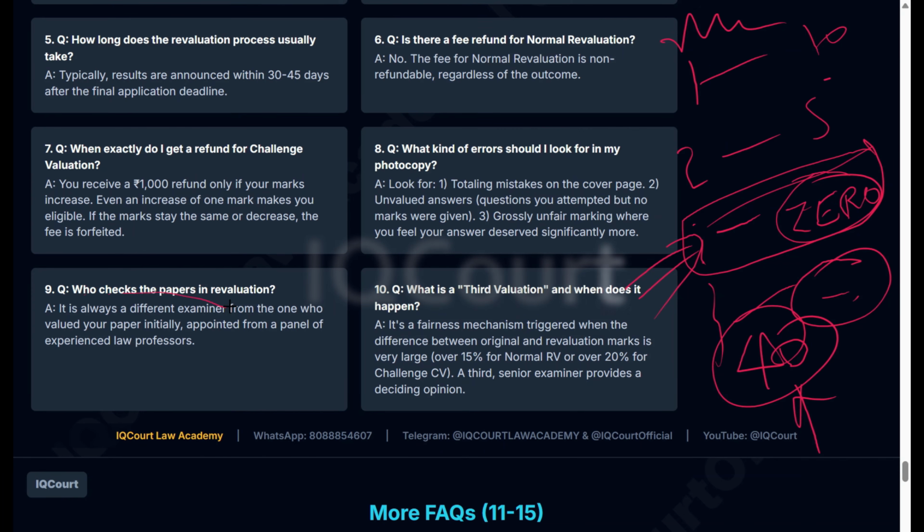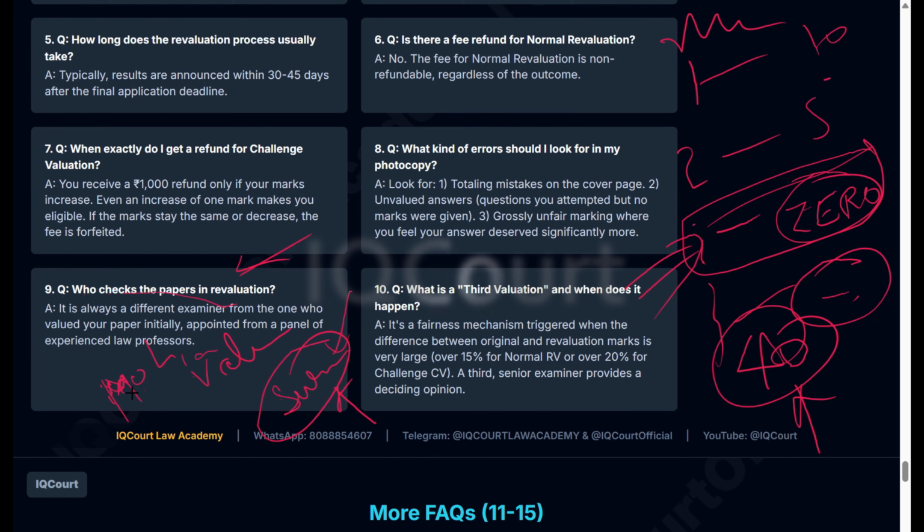Who checks the paper in the revaluation? For example, Mohan is the professor who did the evaluation of your paper. Then for revaluation, some other person like Suresh will do the revaluation of your paper.